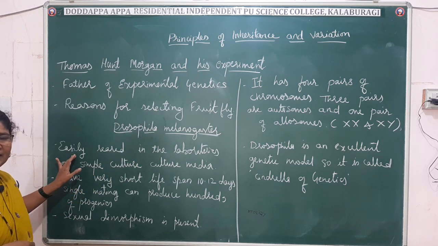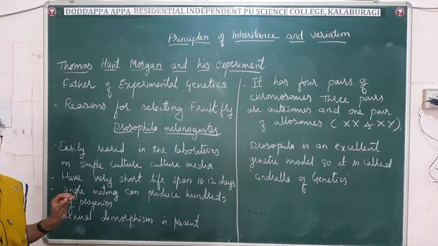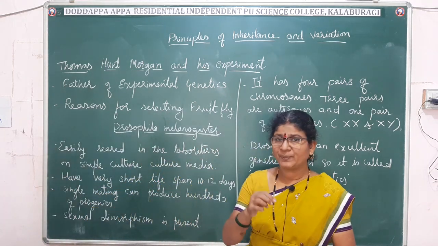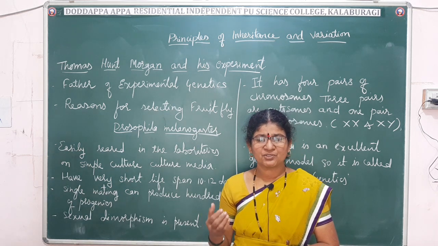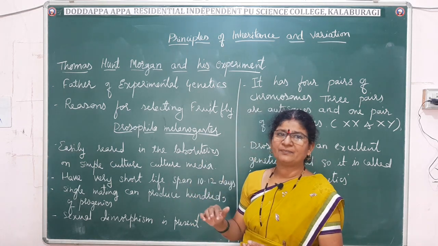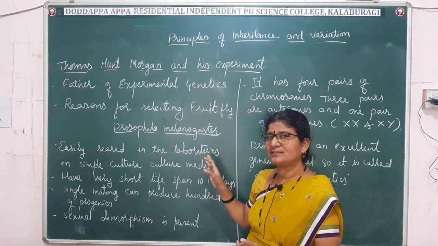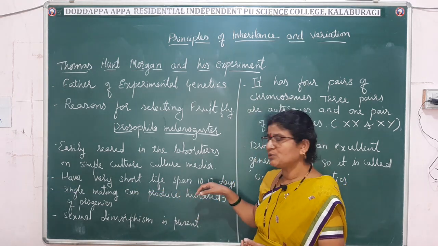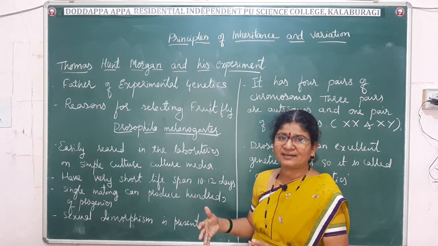They are easily reared under laboratory conditions on a simple culture media. If you peel off a banana and keep it in the laboratory, or if you keep a simple sugar media, the flies will grow. On a simple culture media, fruit flies can be grown in any laboratory. So growing is no problem, and they have a very short lifespan of 10 to 12 days, and in 1 year we can study many generations.